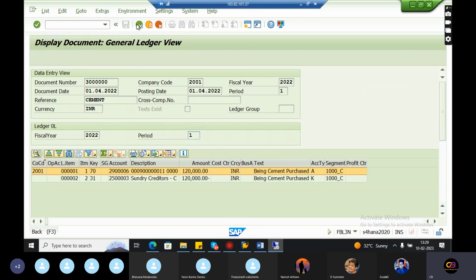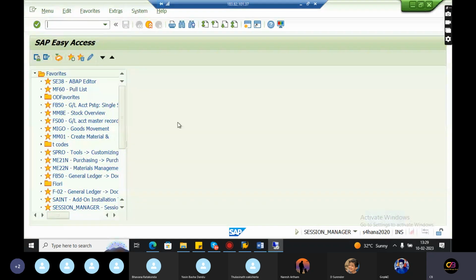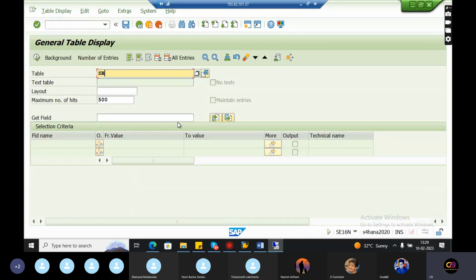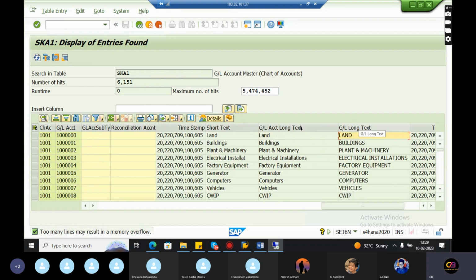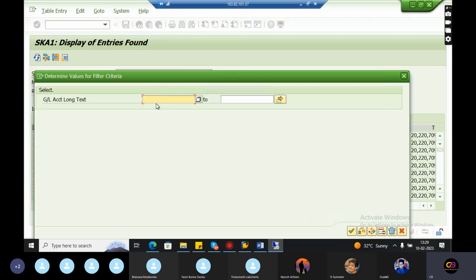I need to take one GL account of zero balance clearing account, going to SE16 here, SKA1. Just executing this, select this option and click on this.